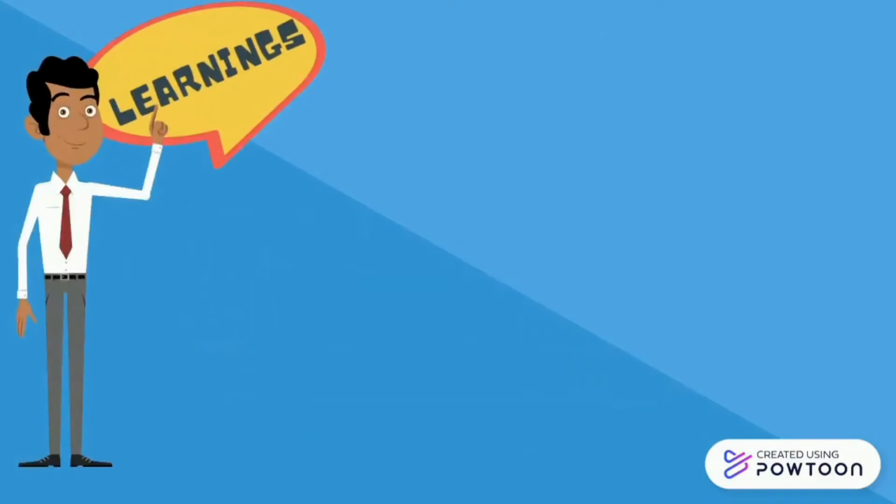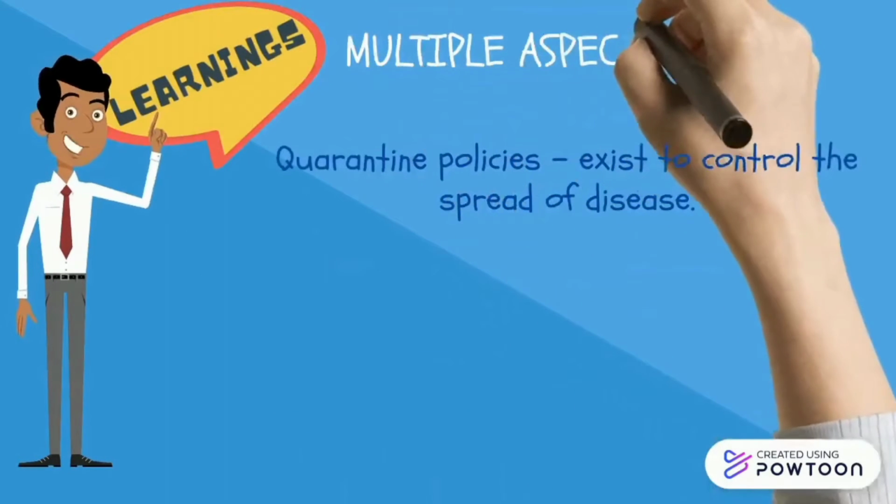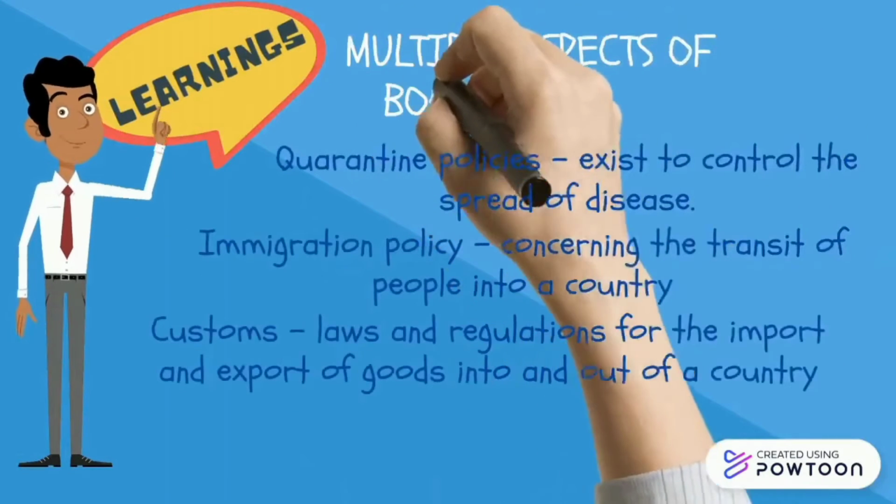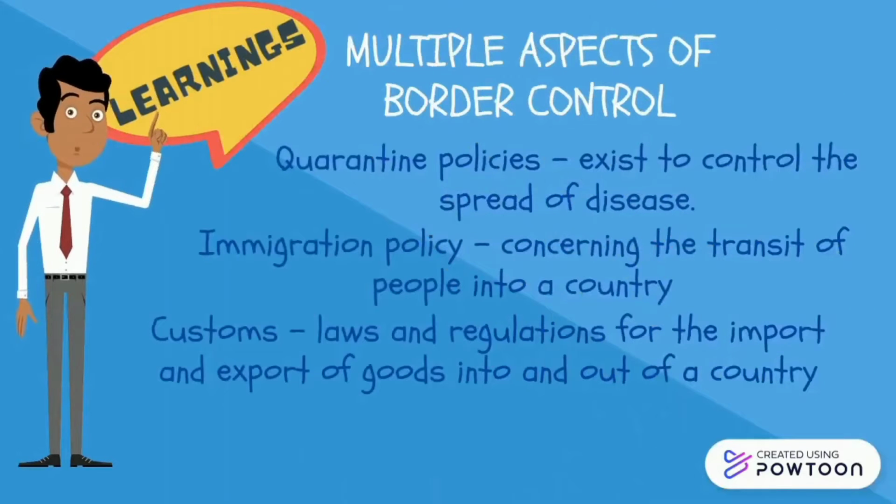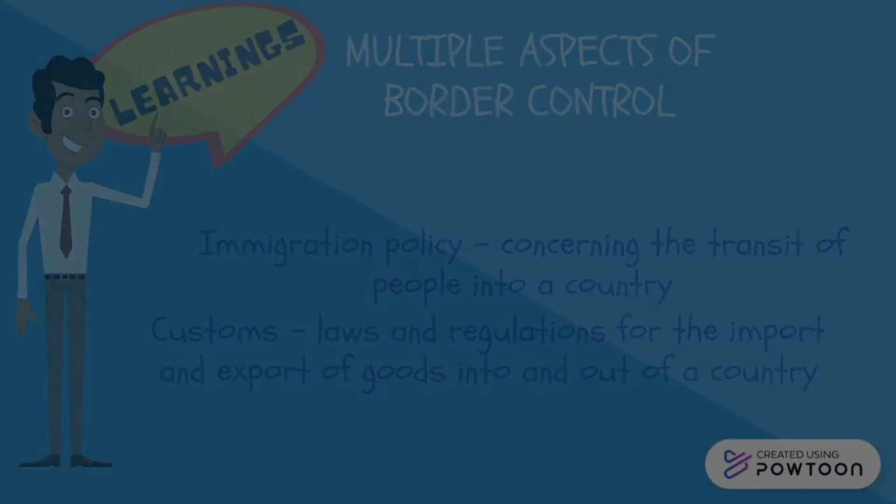from traveling. So they have multiple aspects of border control. First one is quarantine policies, immigration policy, and customs. Quarantine policies exist to control the spread of disease. Immigration policy is the aspect of border control concerning the transit of people into a country, while customs has its own laws and regulations for the import and export of goods into and out of a country.